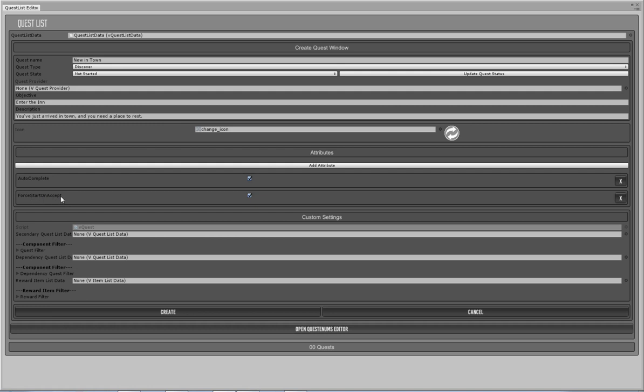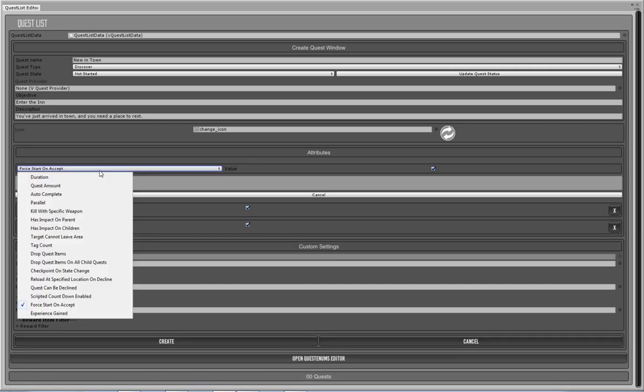So we need to set up a special little trigger that's been added in with a new RPG pack in order to force that quest on a player via collision with a trigger. And I'll show you how to set that up later, but just as one of the attributes, we need to have this force start on accept so that it actually starts the quest once the quest has been given to the player. Explain that again later when I show you the other trigger stuff.